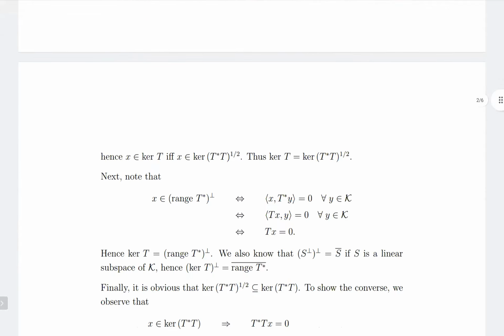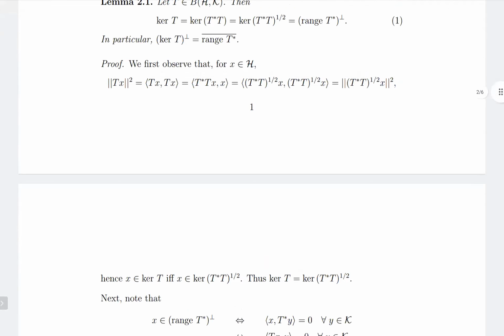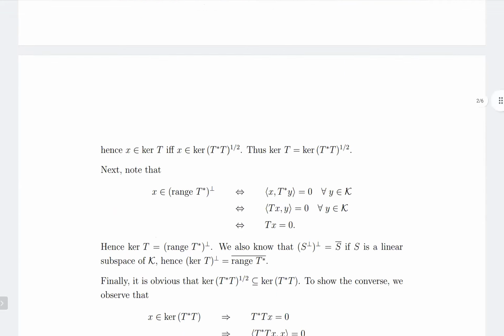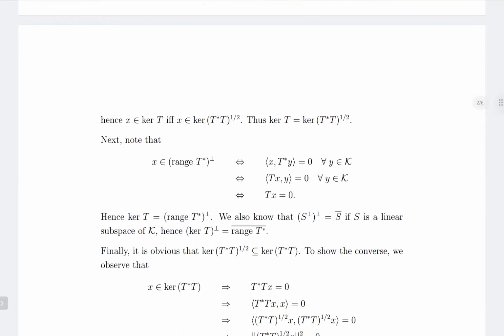So what this means is kernel T is equal to kernel of the square root of T star T. Next we have to show that kernel T is equal to range T star perp. That's also very trivial. x is in range T star perp if and only if x comma T star y is 0 for all y in K, but this happens if and only if Tx comma y is 0 for all y in K. This happens if and only if Tx equals 0.